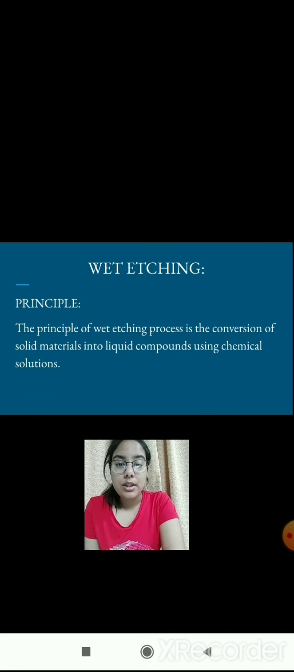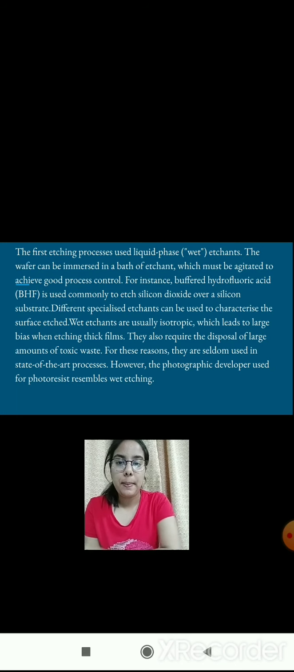The basic principle of a wet etching process is the conversion of solid materials into liquid compounds using chemical solutions. In case of wet etching, the wafer is immersed in a bath of etchant which must be agitated to achieve good process control. Wet etching requires disposal of a large amount of toxic waste, and for this reason it is seldom used.